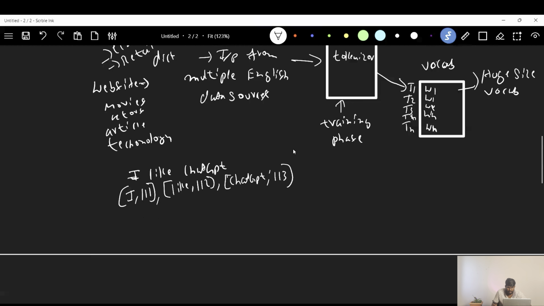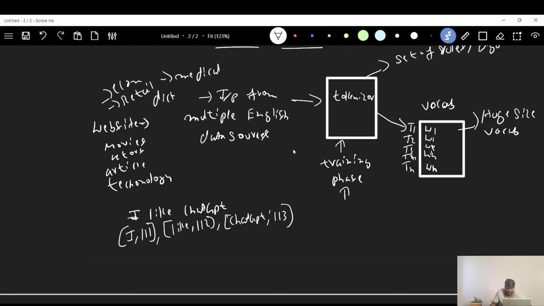Let's consider this training was done 6 months back. 6 months back, we took this much data and did the training. During that point of training, all these words were present, I like chat GPT and all, so we can get the token IDs for these words.